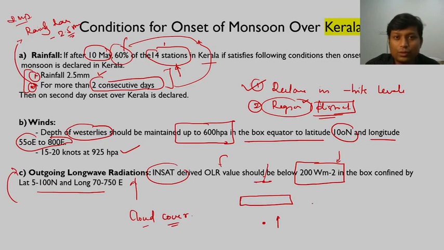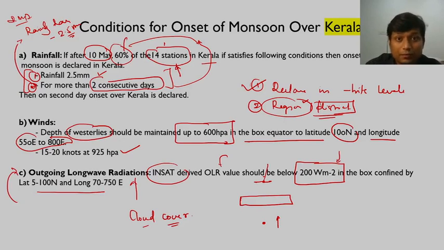The thickness of cloud is sufficient that it will result in a lot of rainfall, and that is how we can declare the onset of monsoon. So that particular part goes into the declaration of onset of monsoon, and if all these 3 conditions are satisfied, then only we declare monsoon over the Kerala coast.